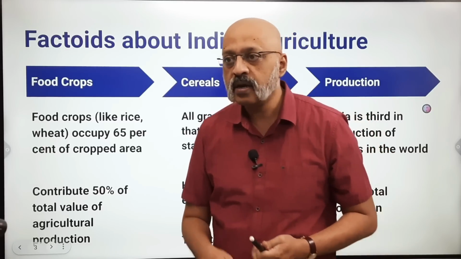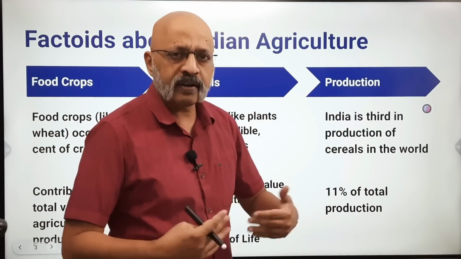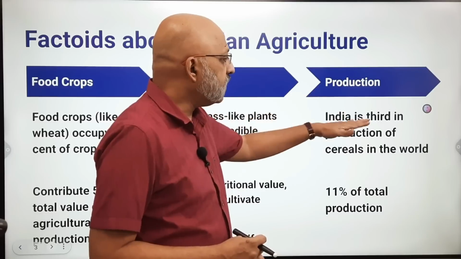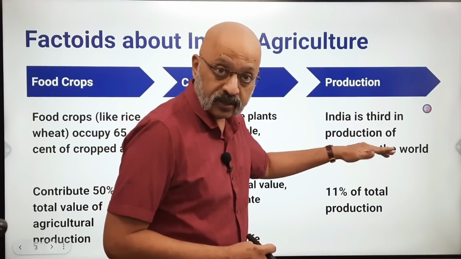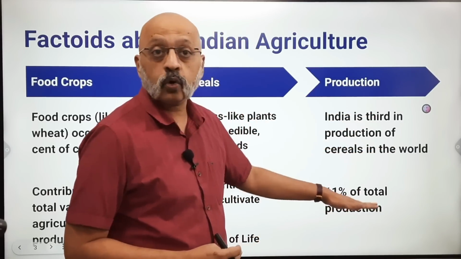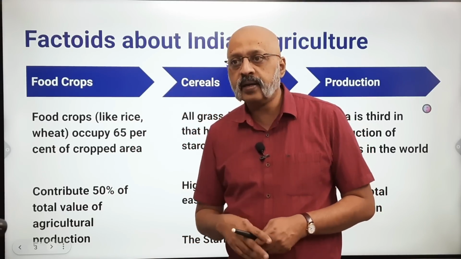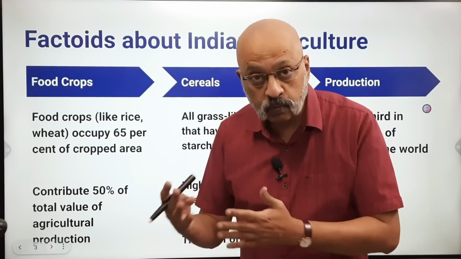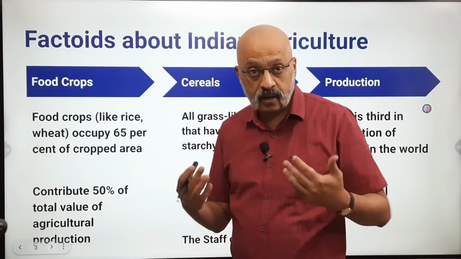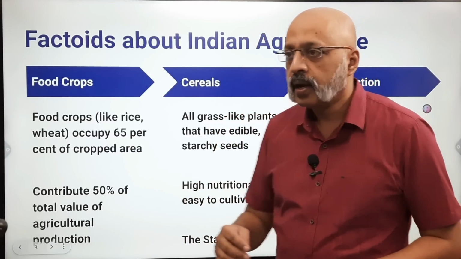So rice, wheat, maize, millets all fall under cereals, and they form the basic diet of mankind, especially in India, everywhere, in fact, all over the world, but definitely in most parts of India. India is third in the production of cereals in the world. This is important, and 11% of the total global production is done in India. In terms of cropped area in India, cereals account for almost more than 50% of the total area under cultivation. Okay, now let's look at the main crops which are grown in India.